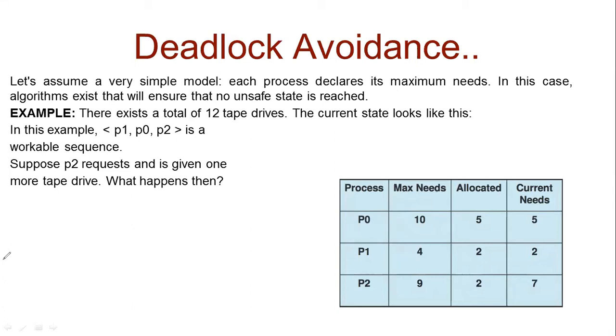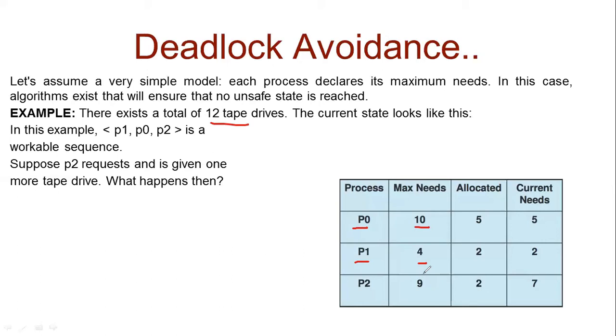We consider a system with 12 magnetic tape drives, and there are three processes in the system, P0, P1 and P2. The maximum need of tape drives of P0 is 10, the maximum need of P1 is 4, and the maximum need of P2 is 9.